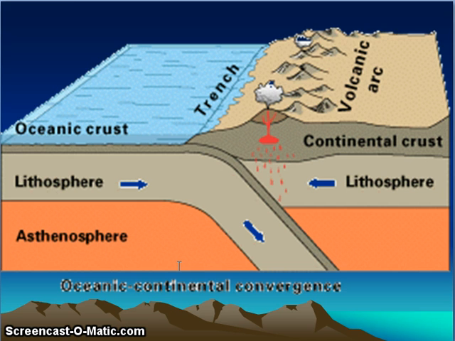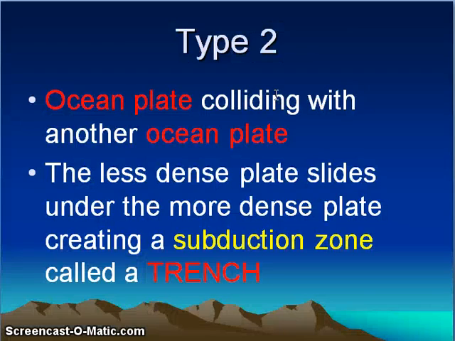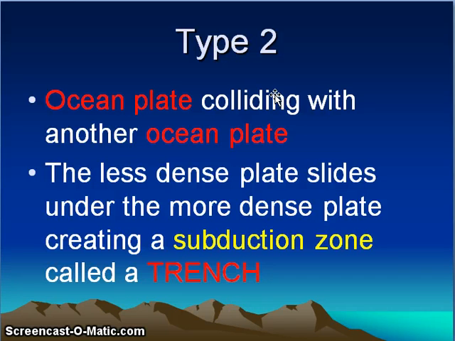These are deep-seated volcanoes. Here is the diagram. One plate is the subducting plate, the more dense plate, because it is oceanic crust, and the continental plate is the overriding plate. It forms a deep sea trench, and a volcanic arc is also formed. The Andes mountains in South America are an example, and another example is the Himalayan chain.